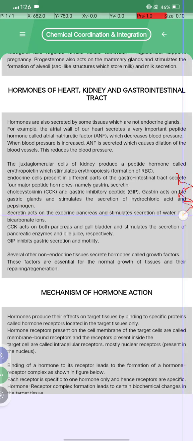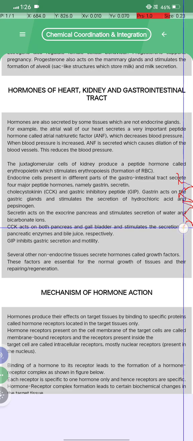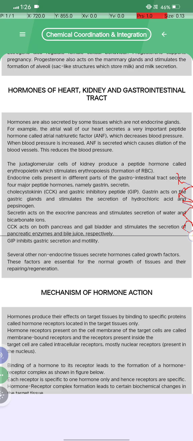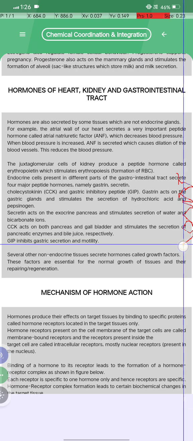Secretin acts on the exocrine pancreas and stimulates the secretion of water and bicarbonate ions. CCK acts on both the pancreas and the gallbladder and stimulates the secretion of pancreatic enzymes and bile juice respectively. GIP inhibits gastric secretion and motility.